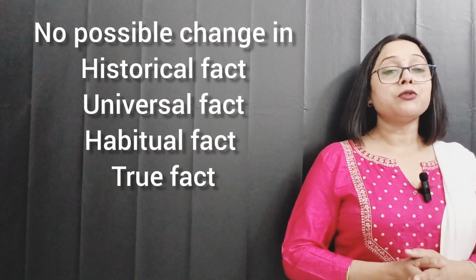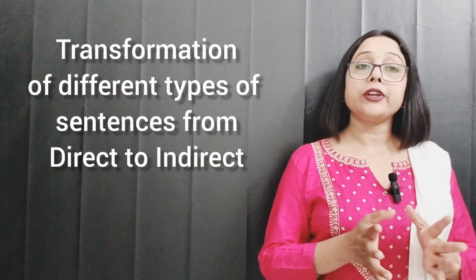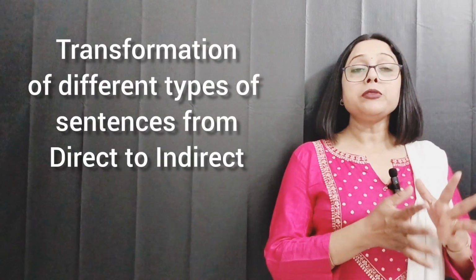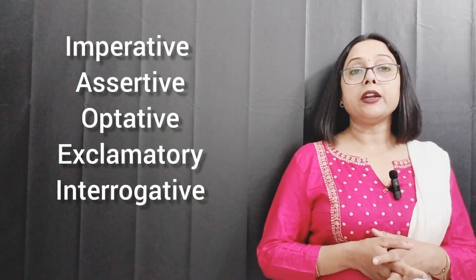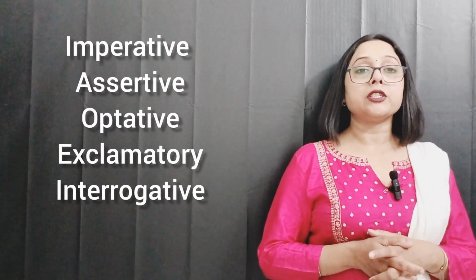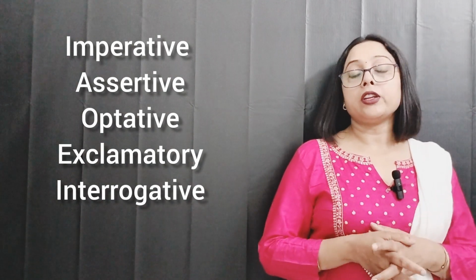So, before transformation, you have to clearly look at your sentence and see which type of sentence it is. If it is any of these, then there is no scope of change. Moving ahead, let us understand the transformation of different types of sentences from direct to indirect. It may be imperative or assertive or optative or exclamatory or interrogative.